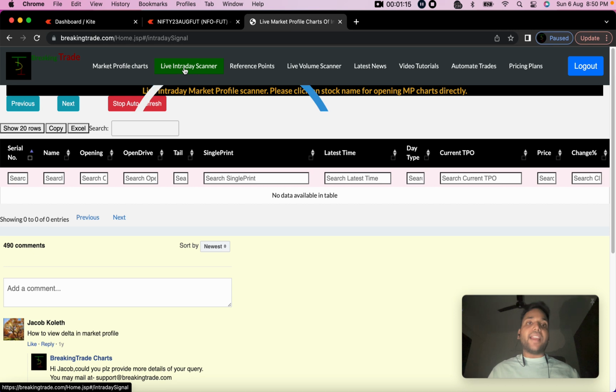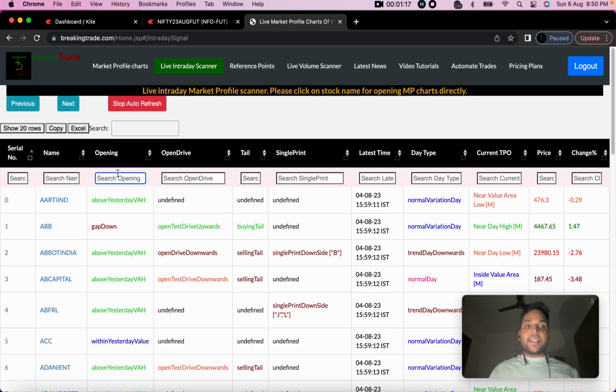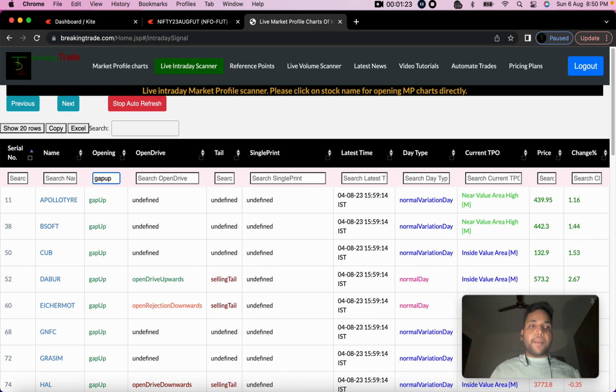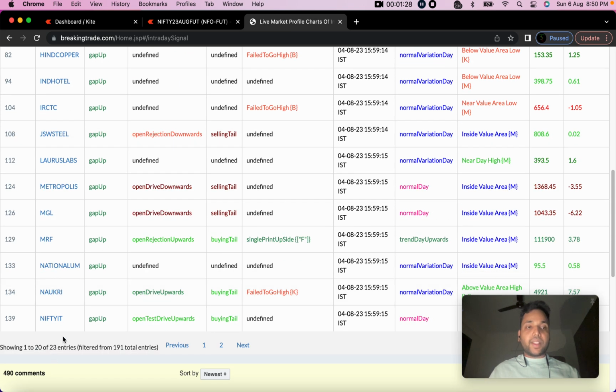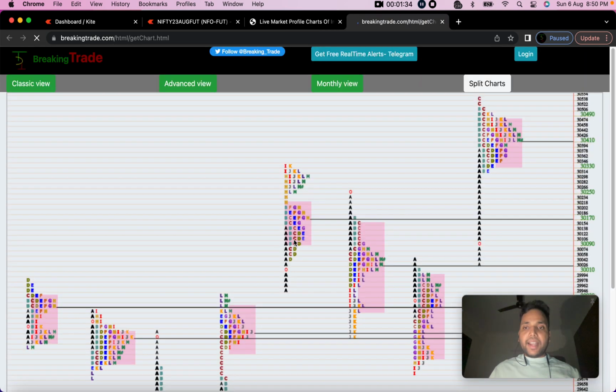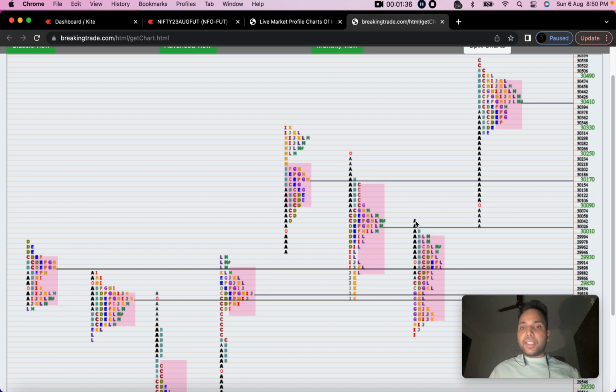So let's come to the live intraday scanner here and let's search gap up. I want to see which stocks have gapped up on 4th of August. I'll just type gap up here and I can see the list of stocks. You can see 23 stocks were there which have gapped up. Let's take the example of Nifty IT. If I open the Nifty IT, you can see yesterday high was here and the market opened around 30090, so it has gapped up based on the yesterday high.